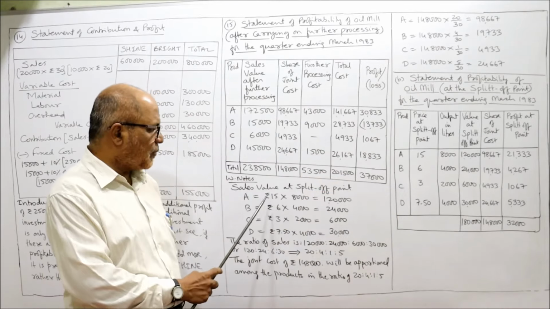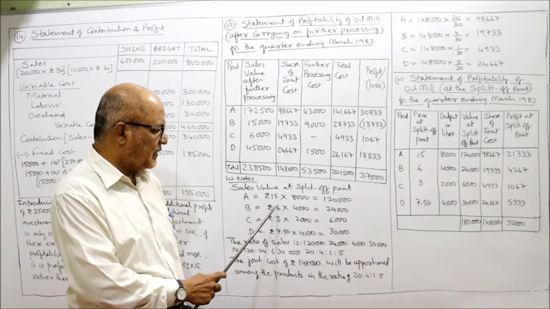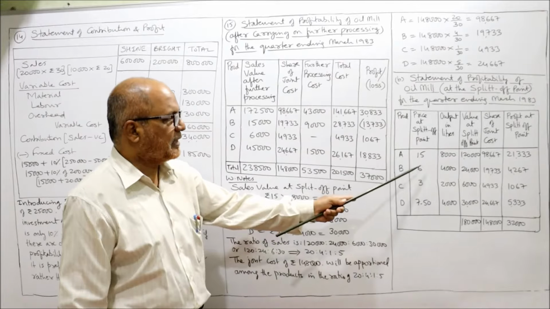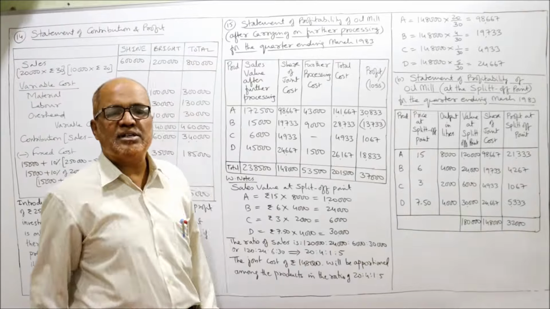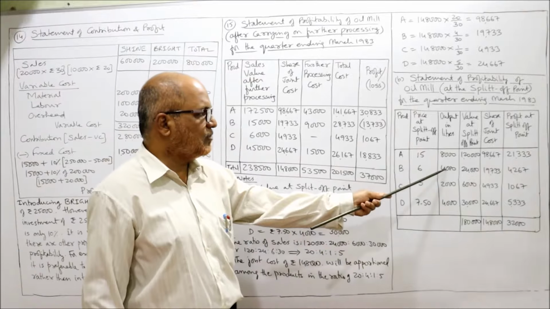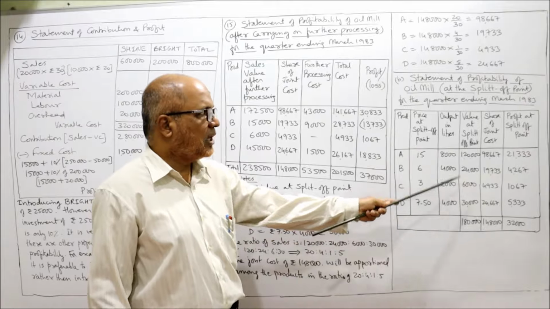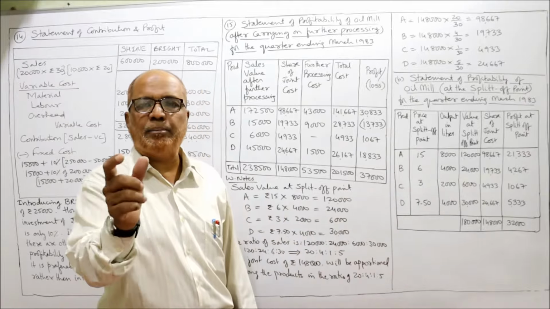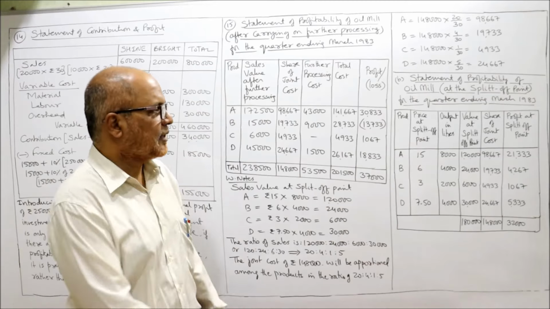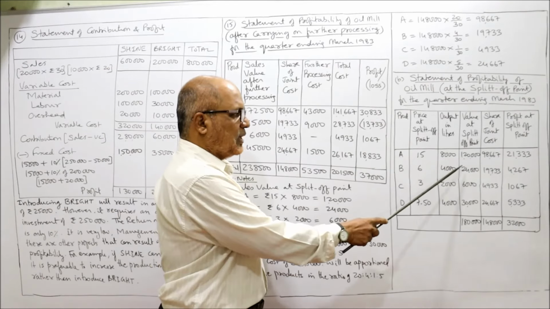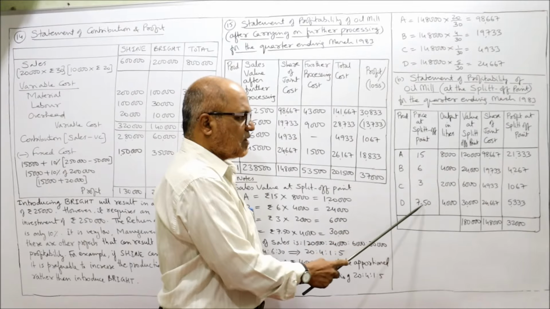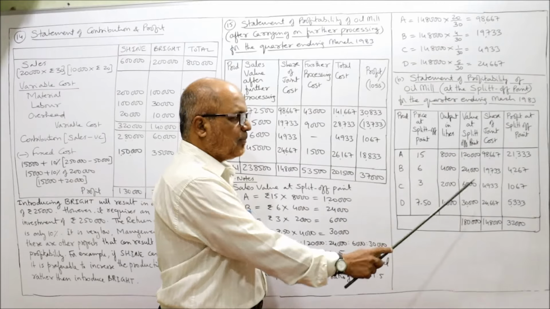The problem gives the price at split-off point: 15, 6, 3, 7.5. Output in liters. How many liters of A, B, C, D are produced? 8,000, 4,000, 2,000, 4,000. Now value: multiply selling price with output. So 15 into 8,000 is 1,20,000. 6 into 4,000 is 24,000. 3 into 2,000 is 6,000. 7.5 into 4,000 is 30,000. These are the sales values.